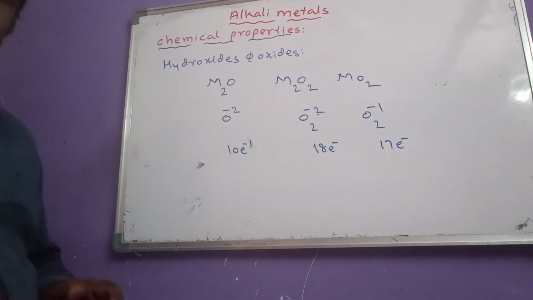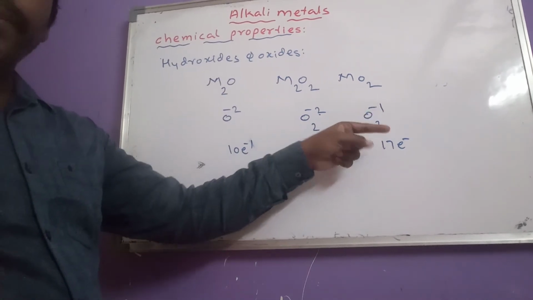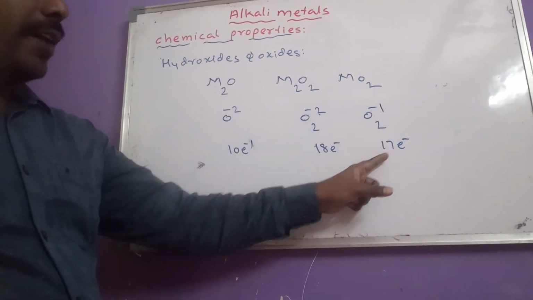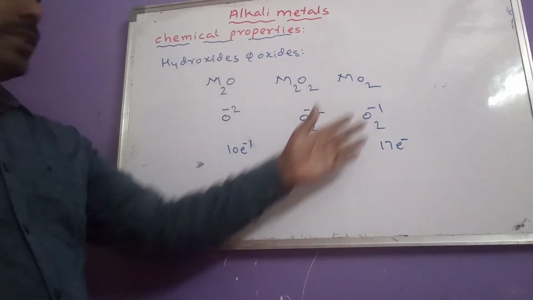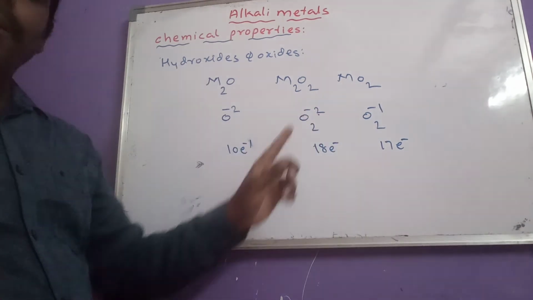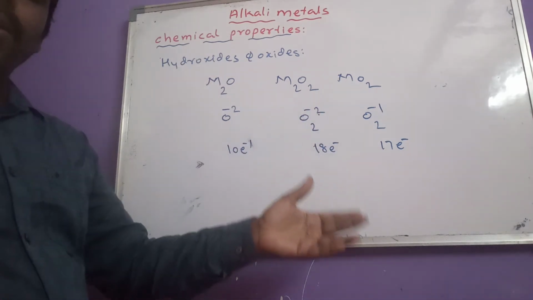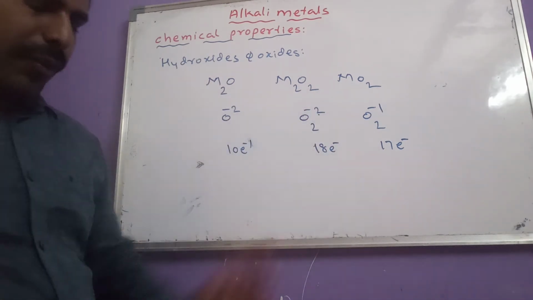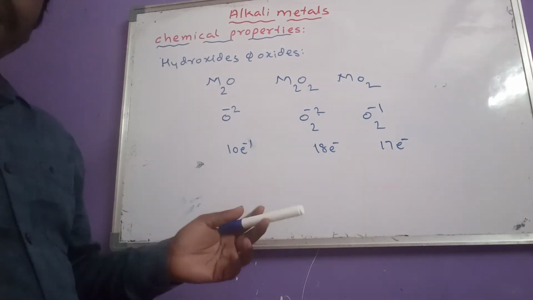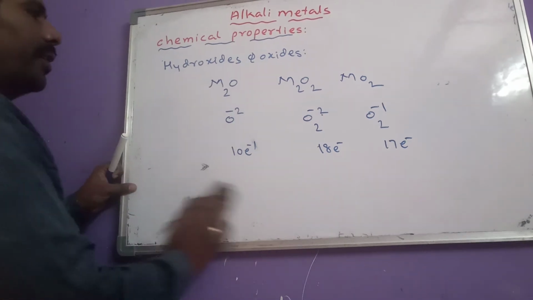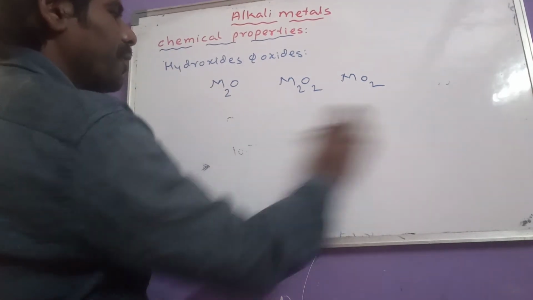So if we observe here, these two are even numbers, but O2 minus 1, that means the superoxide ion, has an odd number of electrons. Due to this reason, among these three oxides, superoxides are paramagnetic in nature and they exhibit orange color. Due to the presence of unpaired electrons, superoxides are colored and paramagnetic. This is one important thing. We have to remember the ions present in these three types of oxides.